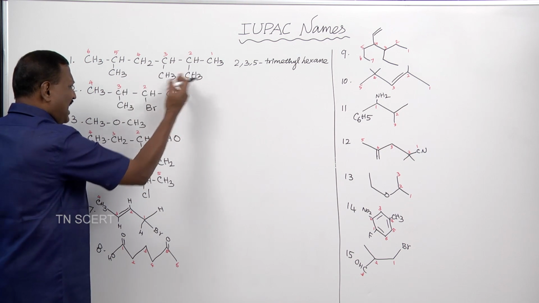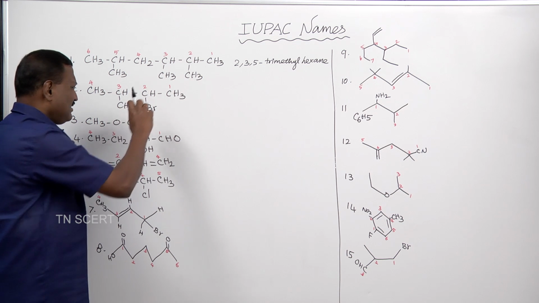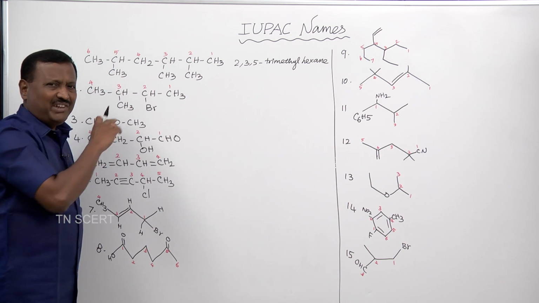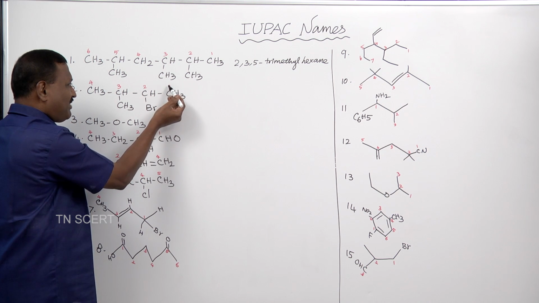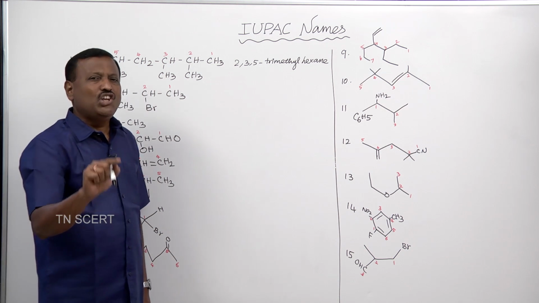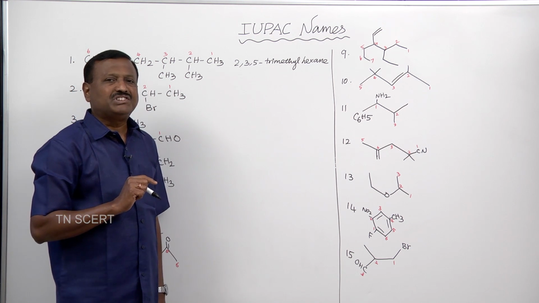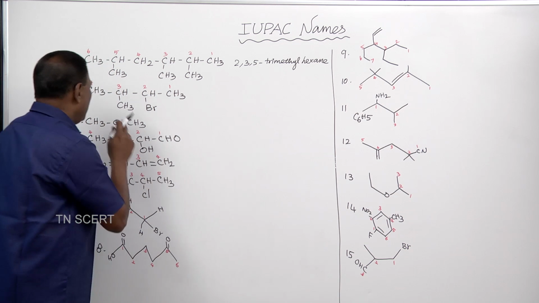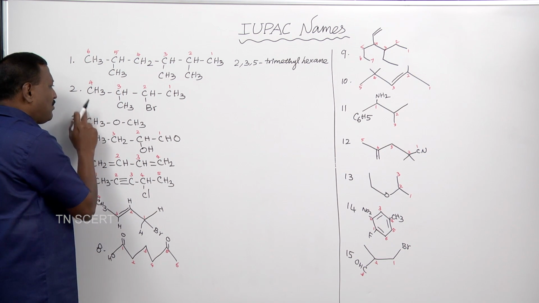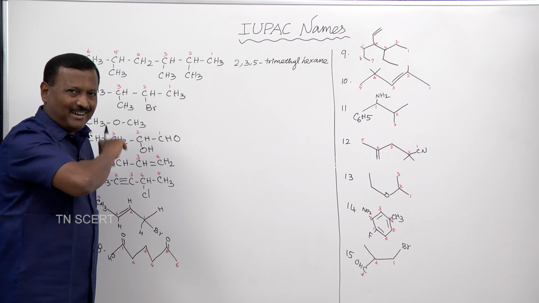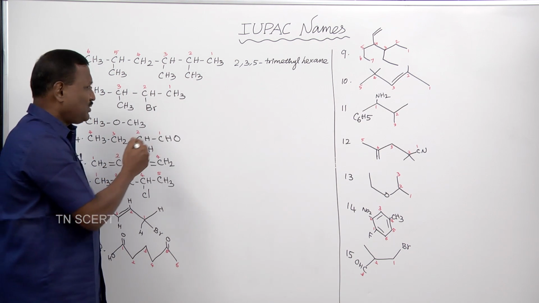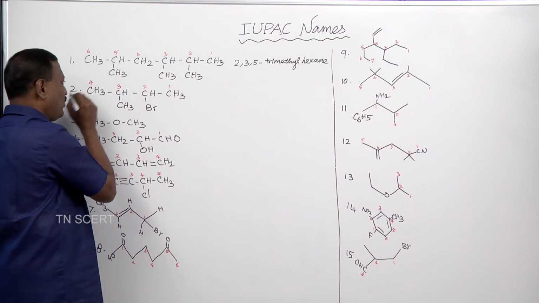The side where we have the functional group in the carbon chain, the terminal carbon on that side is the first carbon, according to the IUPAC rule for giving numbers. So you should not give the first number to this carbon, because the bromo functional group is present on the right hand side of the compound. So this is the first carbon, ending with the fourth carbon.